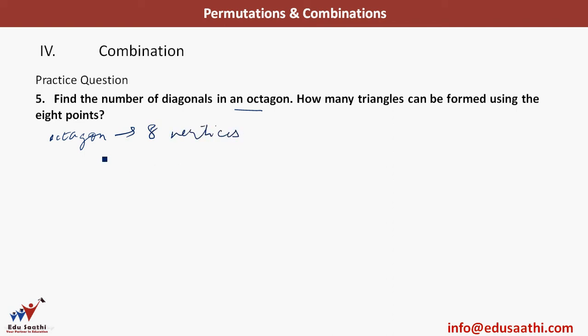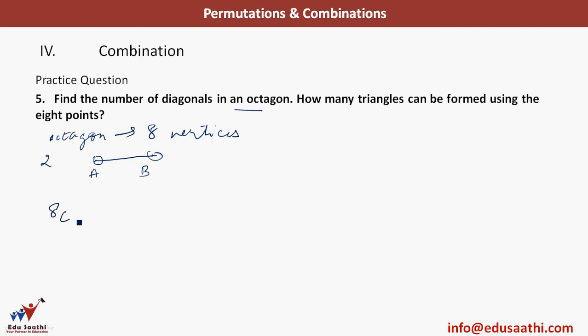And how many points do we need to make a line? That is 2 points. Because let's say I have a point here A and a point here B. I just need 2 points and I can make a line. So using these 8 vertices, if I have 8 points, how many lines can I draw?